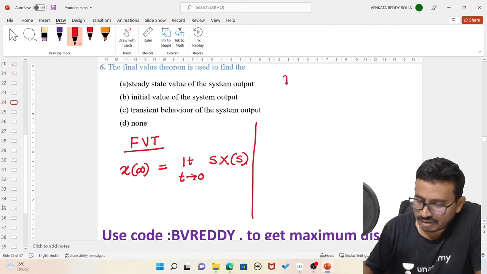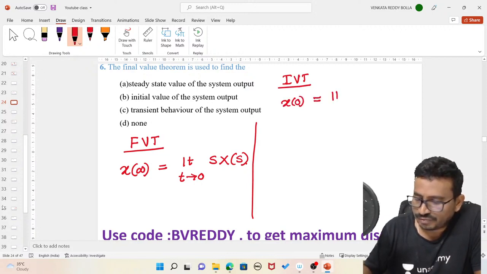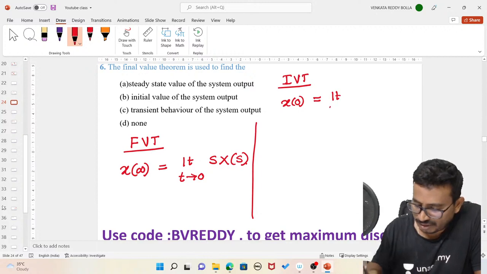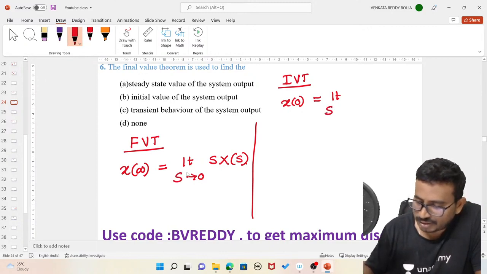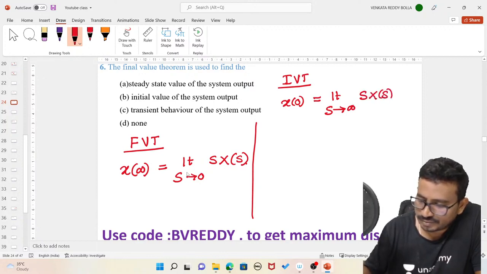And we have the initial value theorem. If I want to find X of 0, which is given as limit s tends to infinity of s into X of s.